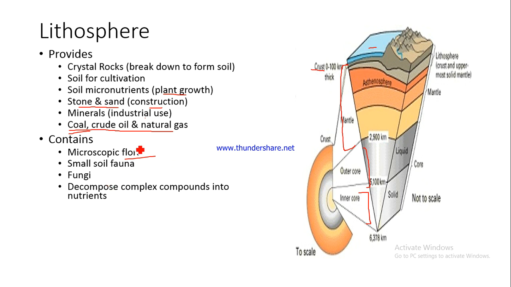And these microorganisms in the soil, the microscopic flora and the fauna and the fungi, are actually instrumental in decomposing the complex compounds into nutrients. For example, what happens if you dig up a garbage dump and you put in all the rotten vegetables there, and then you cover it up?